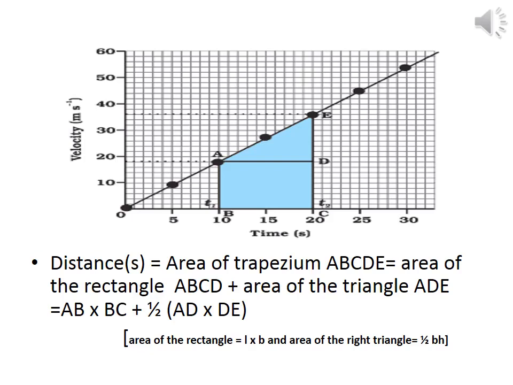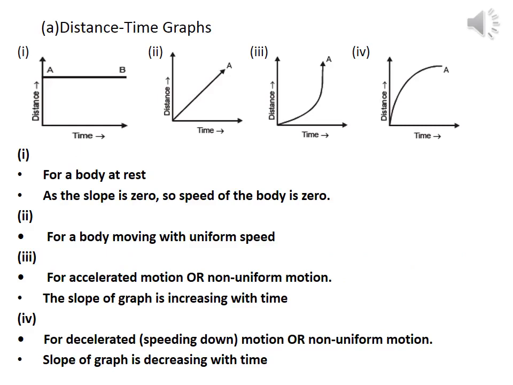The upcoming two slides depict the states or different motion of an object graphically. A. Distance time graphs. See the slide. The first graph shows that the body is at rest. Its slope is 0, so its speed is 0. The second graph shows that the body is moving with uniform speed. The third graph shows that the body is accelerated, or it is not having a constant speed or velocity. It is a non-uniformly moving body.